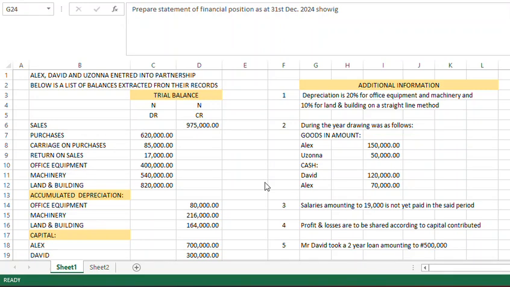Hi guys. So today we're talking about a particular topic known as partnership accounting. I'm going to teach this topic in a secondary school way, because a secondary school lad came to my inbox and said he wants to learn accounting at his level. He's still in secondary school. So I told him, don't worry, I got you covered.